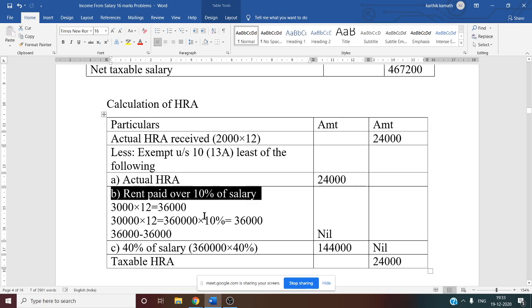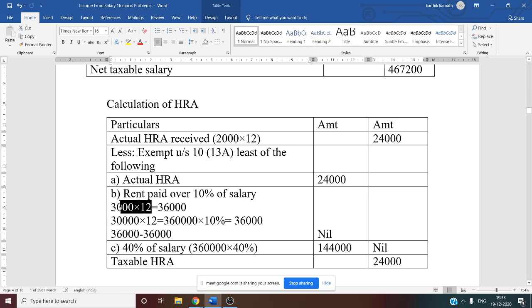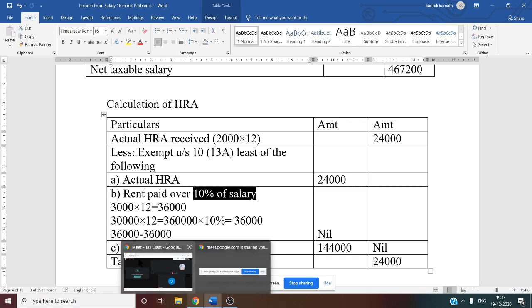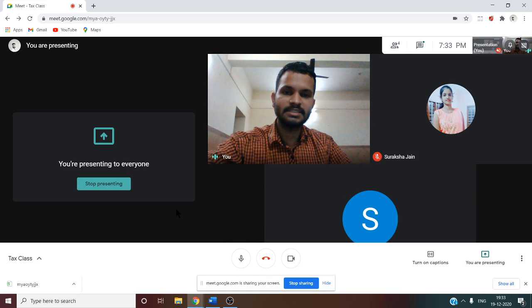So first we want rent paid. Rent paid is given in the question, that is 3000 per month. So 3000 into 12, if you do, rent paid for 1 year is 36,000. But now we want 10% of the salary also. How to get 10% of the salary? Salary for the purpose of HRA is only basic.